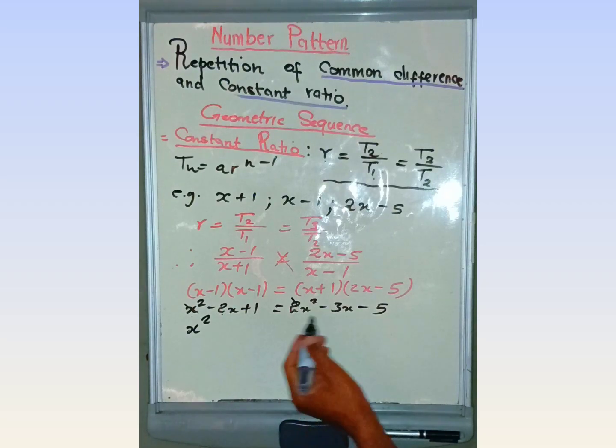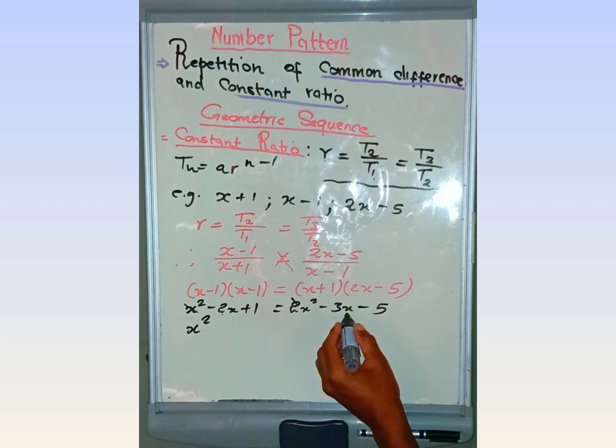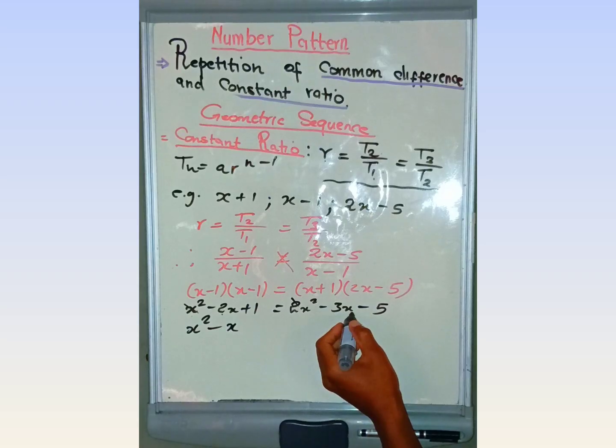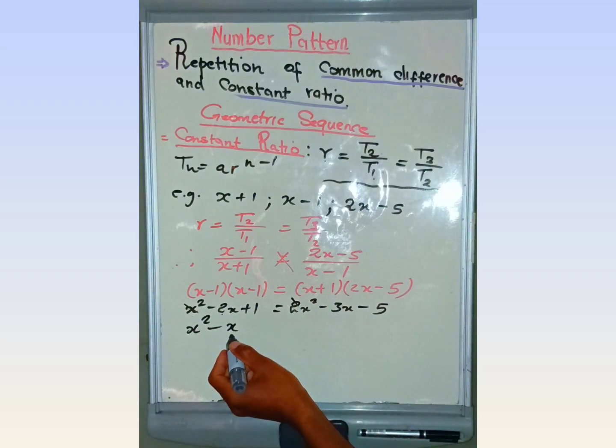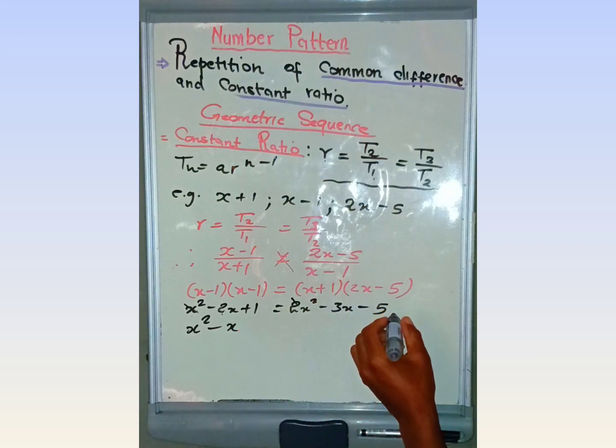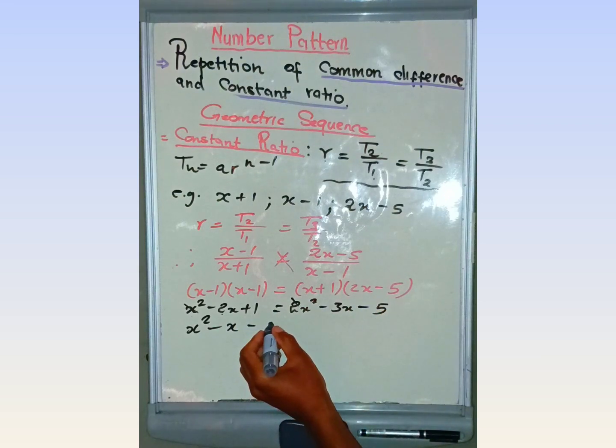Then negative 2x, when it comes to the right-hand side, changes sign and becomes positive. Negative 3x plus 2x is negative x. Then this positive 1 changes to negative. Then it's going to be x squared minus x minus 6 equals 0.